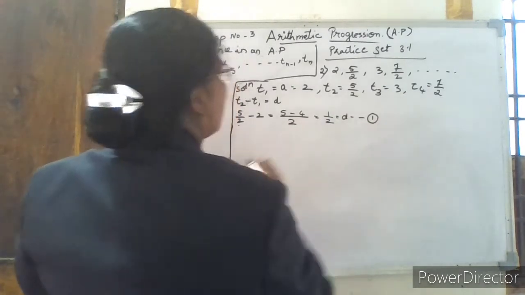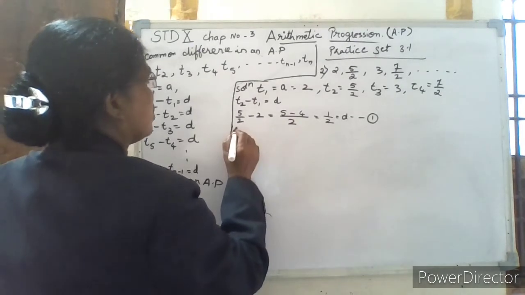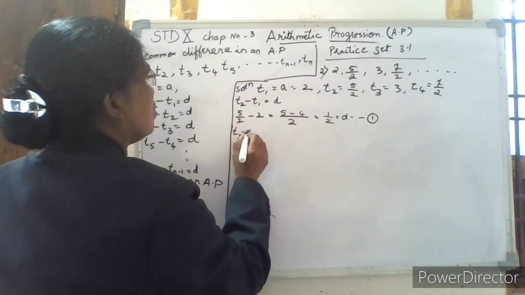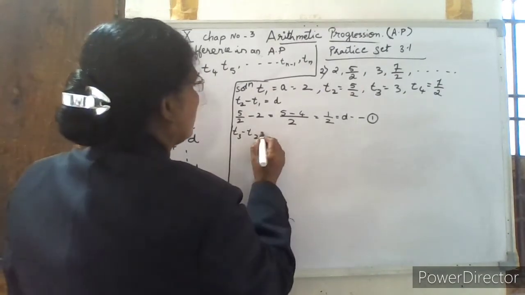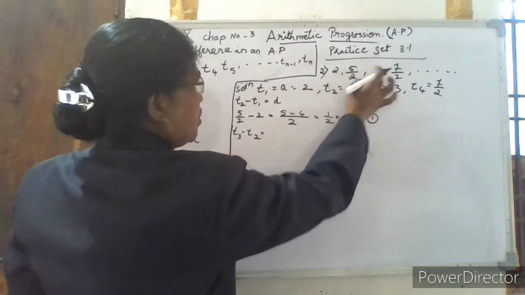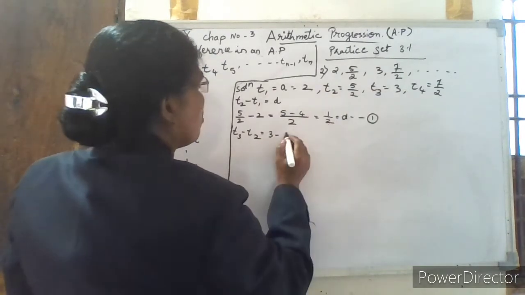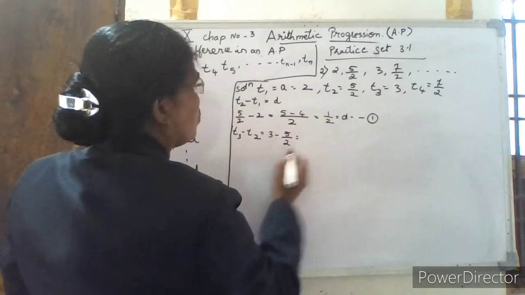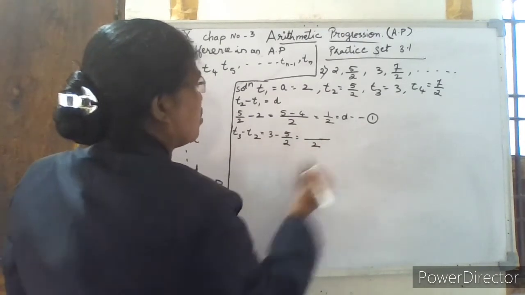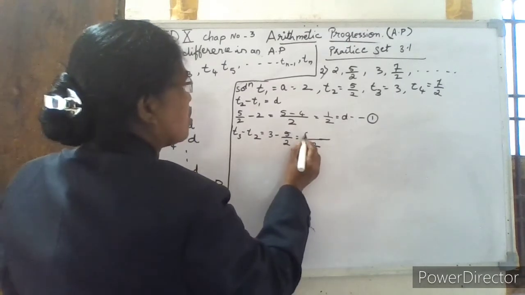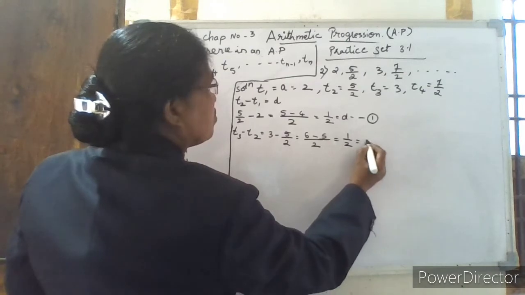Take it as point 1. Now, next one is third term minus the second term. Third term is 3, minus second term 5 by 2. With common denominator 2, 3 is 6 by 2, and 6 minus 5 is 1 by 2, that is the common difference.